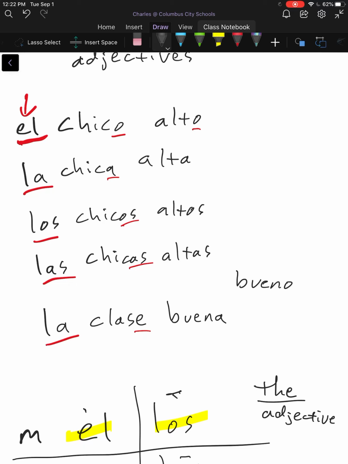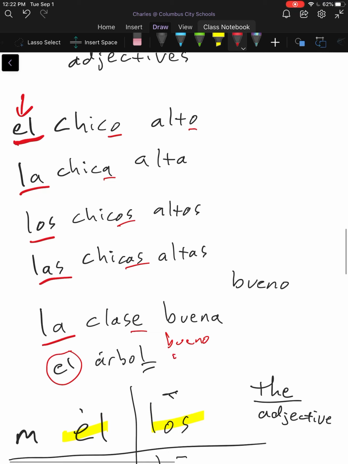El árbol. Ooh, remember tree? Yeah, go ahead, try to match that. I dare ya. You can't. But you can match this. El árbol bueno. Or el árbol grande. I'm just making them singular.